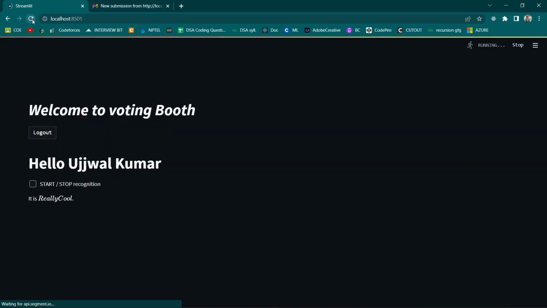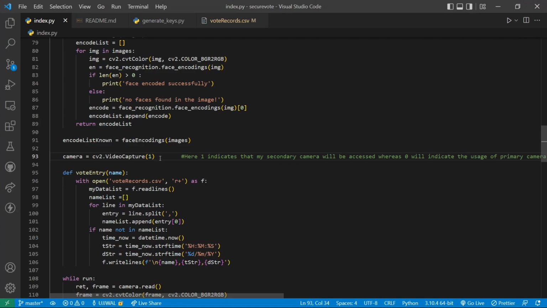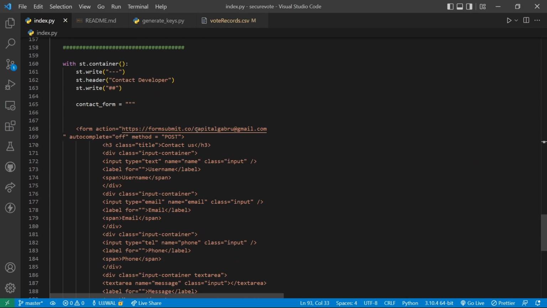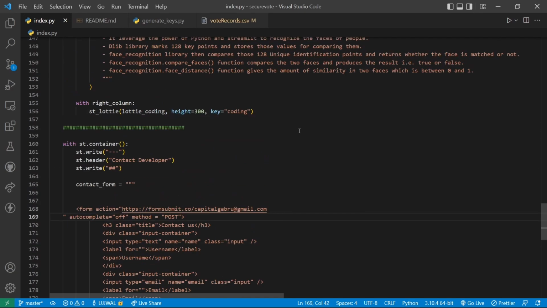If we refresh the page, then we do not need to log into this page again and again, as the data of the login credentials is saved in the cookies. And now if you are using the main or the primary camera of your laptop's webcam, then this one should be made 0, and if you are using some external webcam, then this should be 1. Another thing which should be kept in mind is that in the forms, here I have written my Gmail ID. If you want to receive the forms data on your email ID, then you can put your own email ID here, and that will work smoothly.